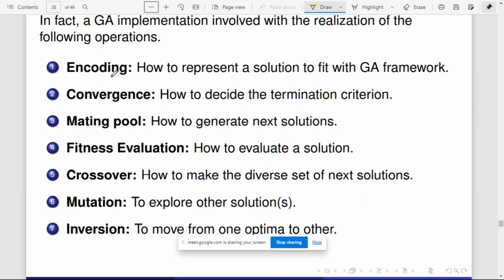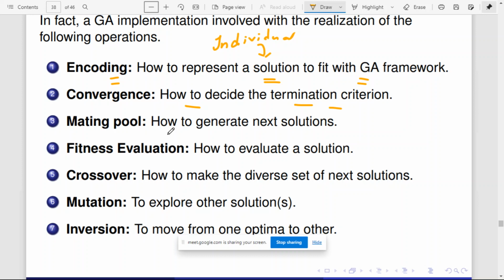Encoding means how to represent a solution to fit with the GA framework. Here solution means individual; in the set of population, each individual is a possible solution. How to represent that solution in a GA framework is called encoding. Convergence means how to decide the termination condition, when the algorithm will terminate. Mating pool is the set of individuals selected for crossover.